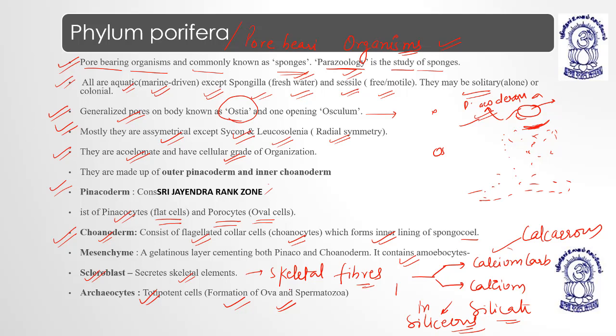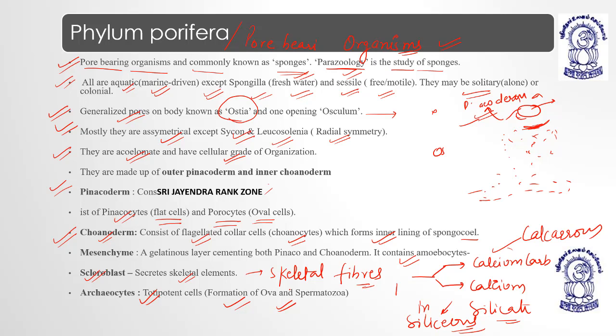Okay, you have to remember phylum Porifera, just keep it at your fingertips. Phylum Porifera are known as sponges. They have pores on their body. The pores are known as what? Ostia. They have a single opening which is known as what? Osculum. Osculum is the opening which helps as both mouth and anus.